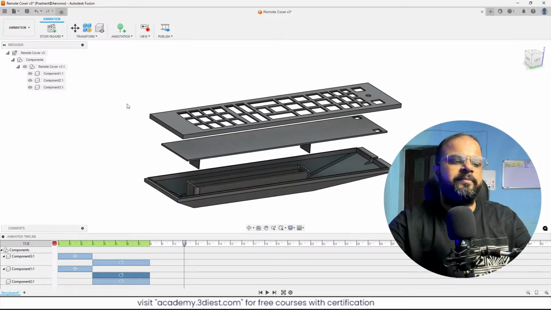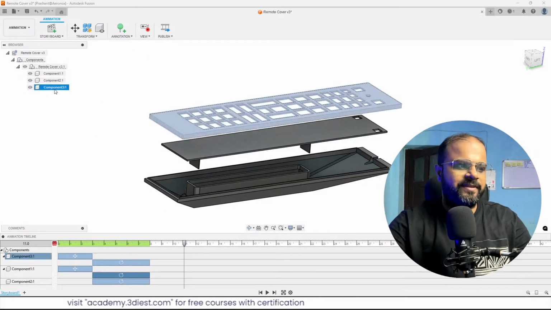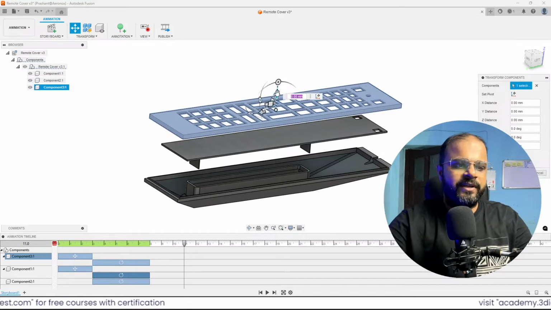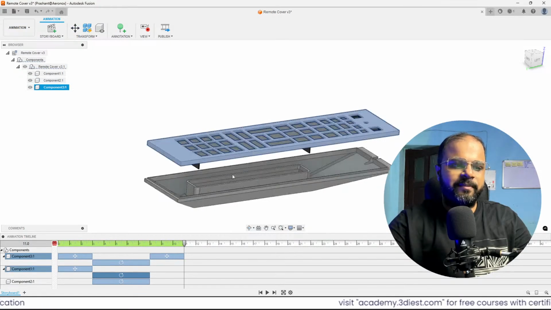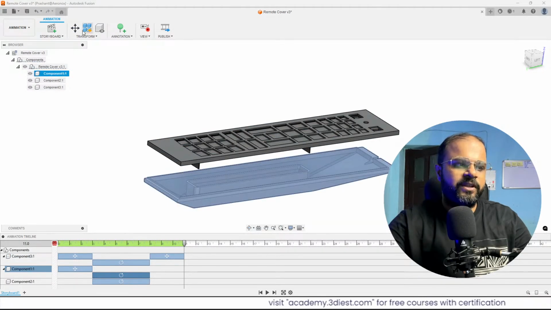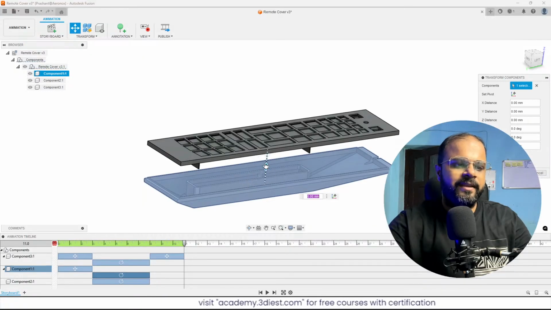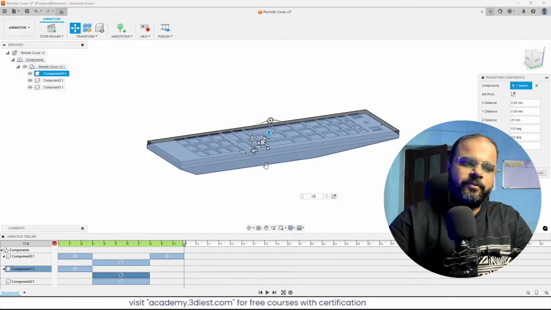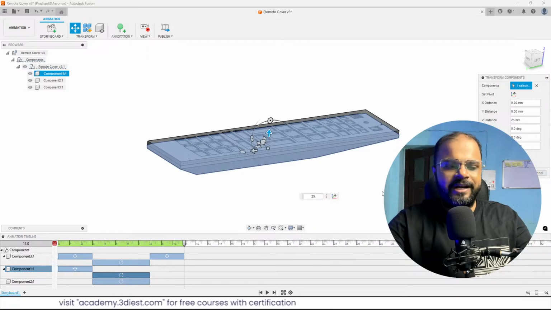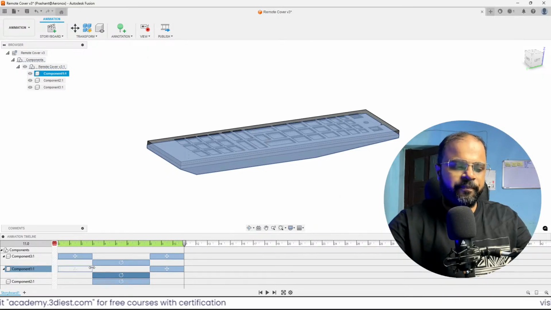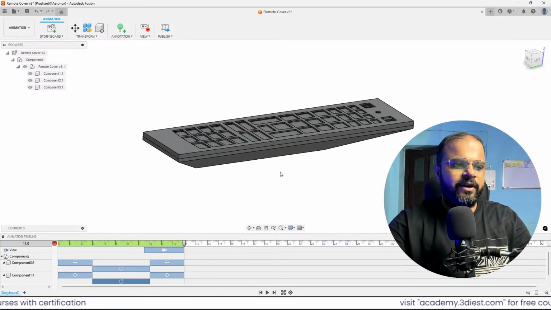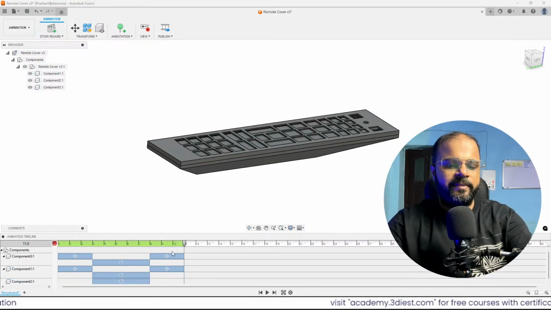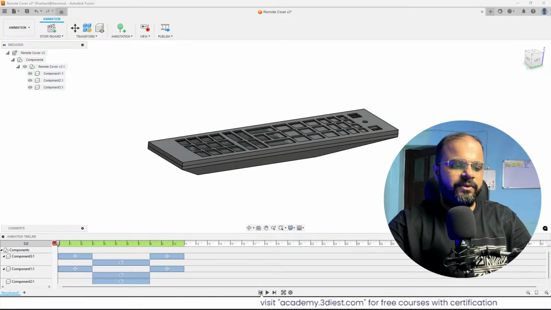Now we'll move on to the 11-second mark again, and this time I want to move all the components back to their default position. First I will select the top component and move it back by -20. If you remember, we had moved it upward by 20, so this time I move -20. We'll do the same for the bottom component: we'll move it by 25 mm upward because we had moved it earlier by 25, and we'll press OK. Here you can see we got a little animation recorded over here. Let me delete this one, and we'll start from here.